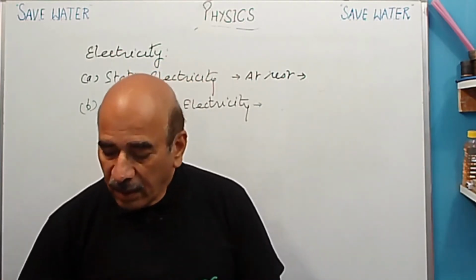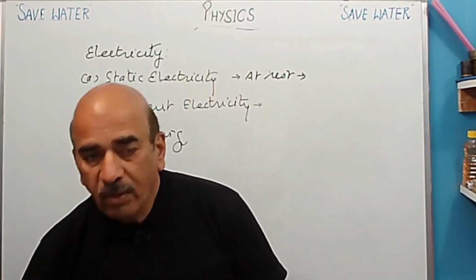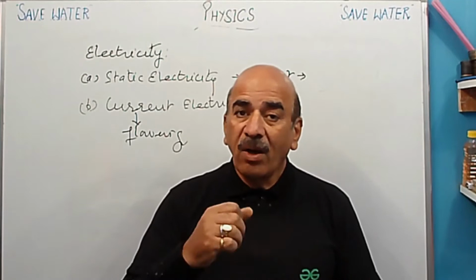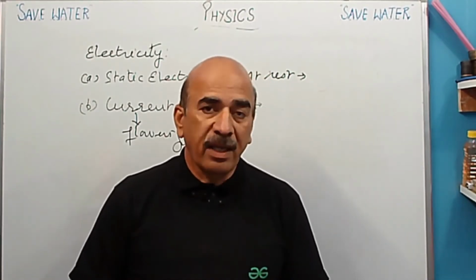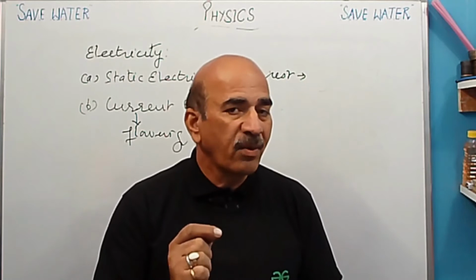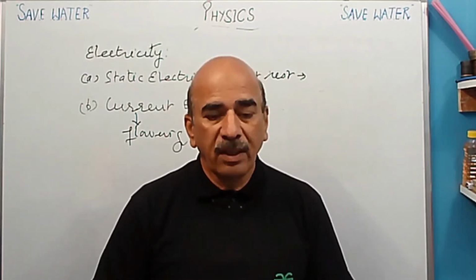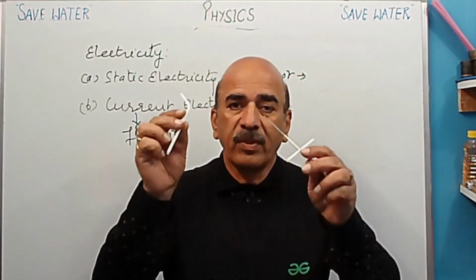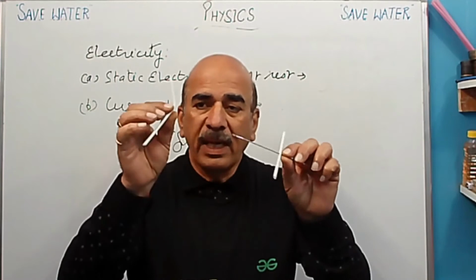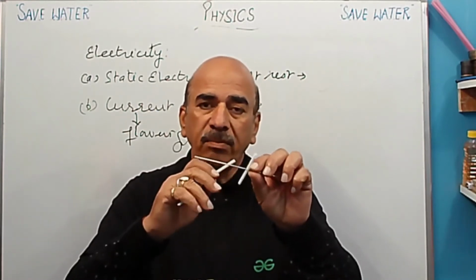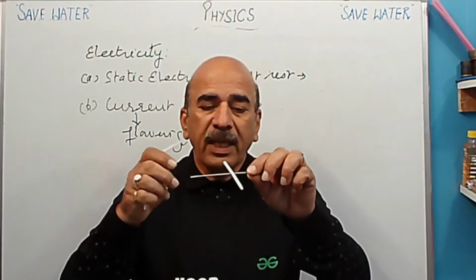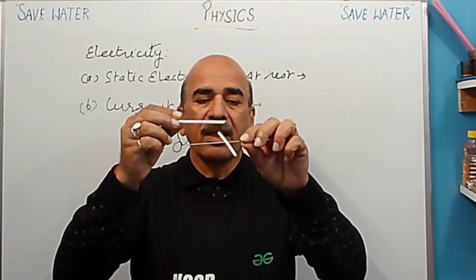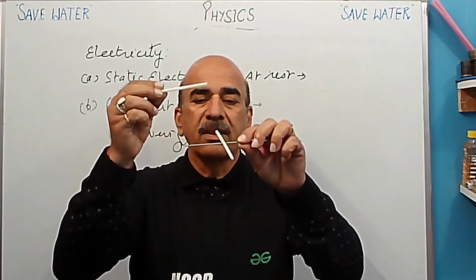Now I am going to show you one activity, and after that we shall continue. To show how these insulators can be charged, I am going to show you not one activity but two activities. The first activity is with the help of these two straws. Both are plastic. When I bring one near the other, there is no effect on it.